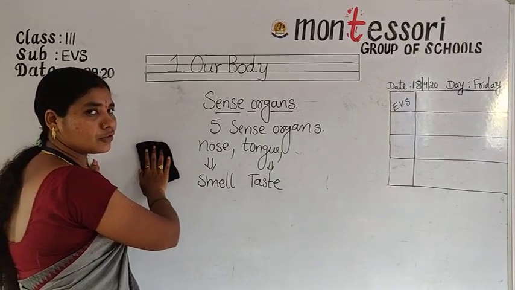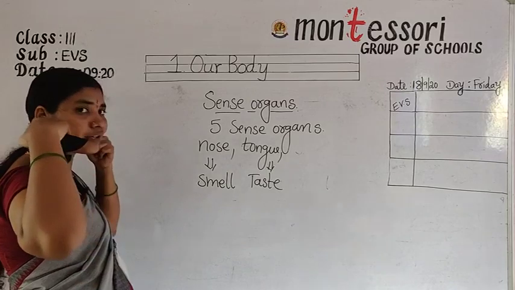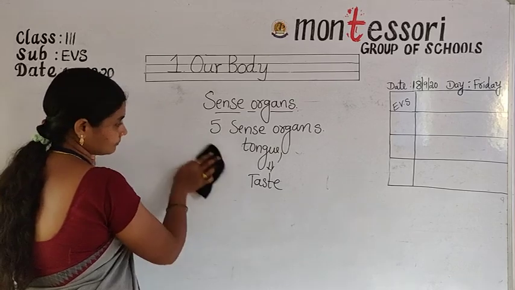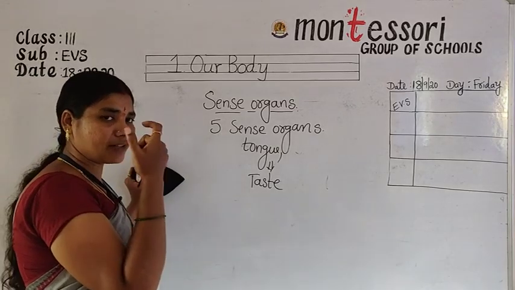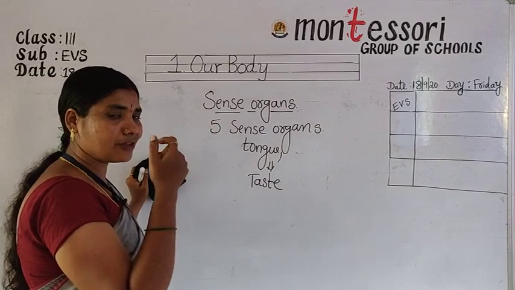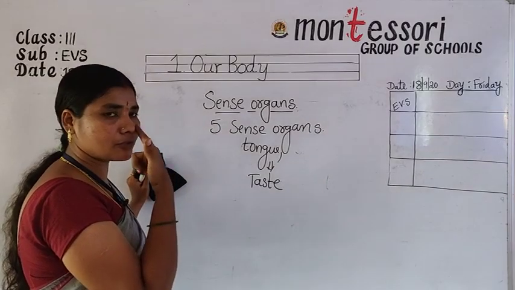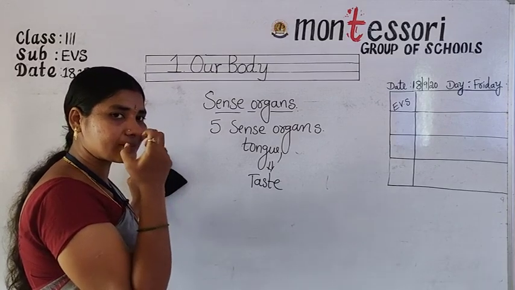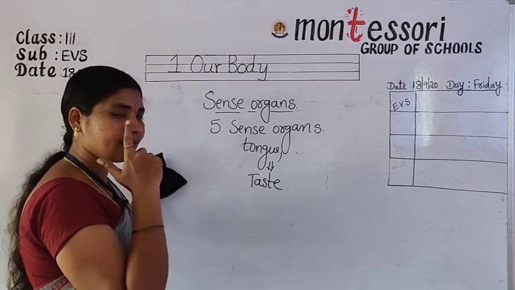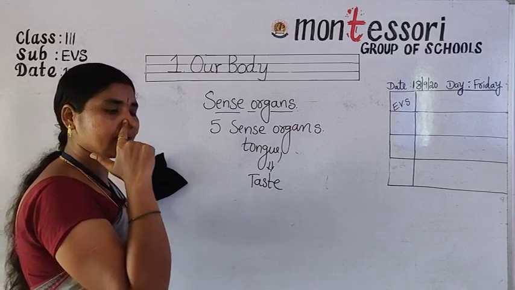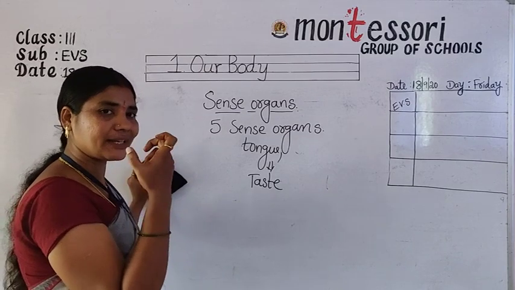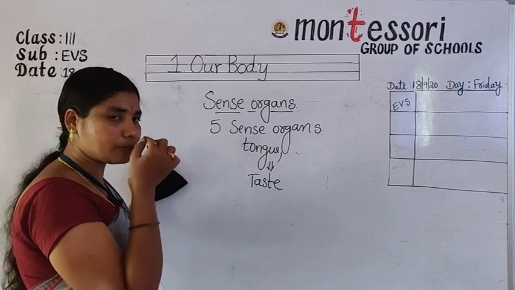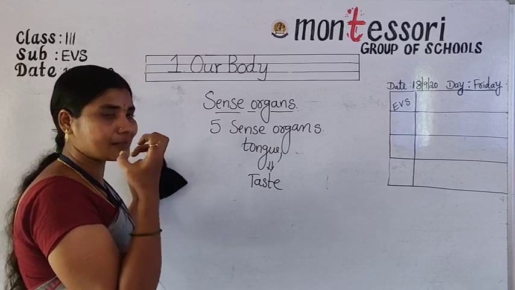You have to put a finger and close your ears. Nose, yes, how should we take care of our nose? Clean it. After bath, what we do is first close one nostril and blow the air. Then if any dust is there, it automatically comes out. Then close the other nostril and blow the air. Automatically we can clean the nose. Then take a small piece of cloth, put it into your nose and clean it.